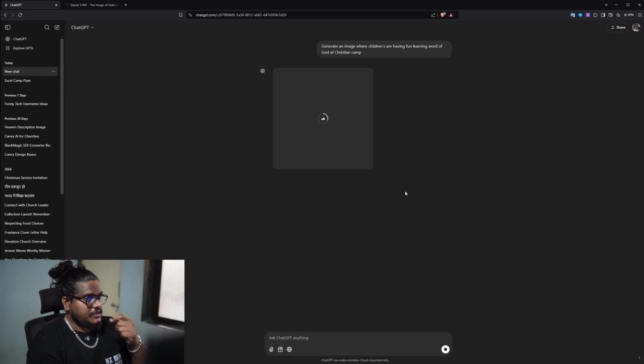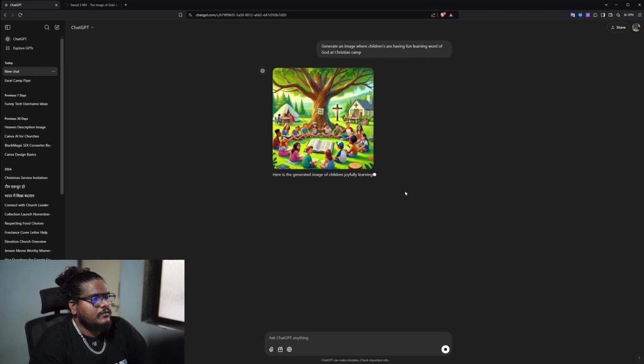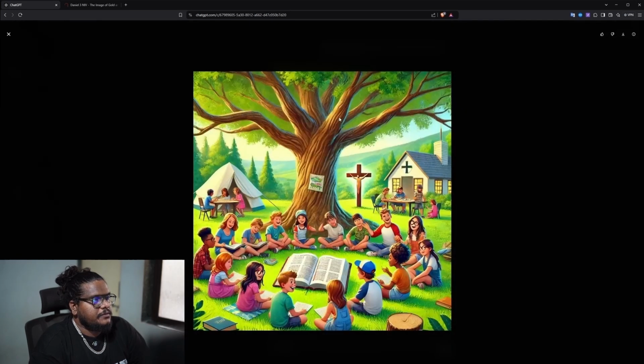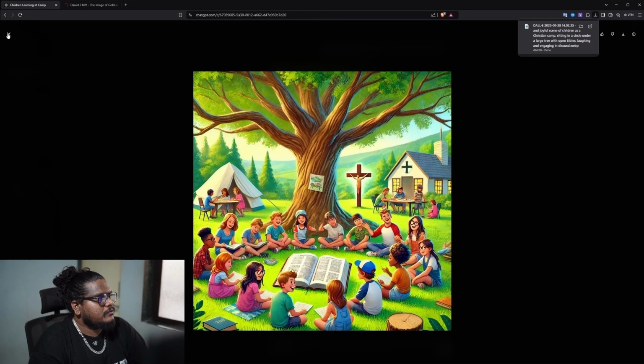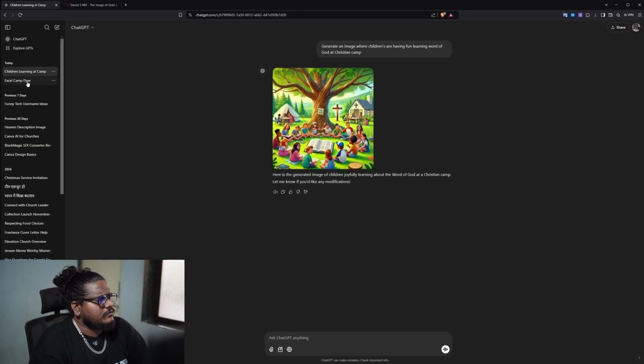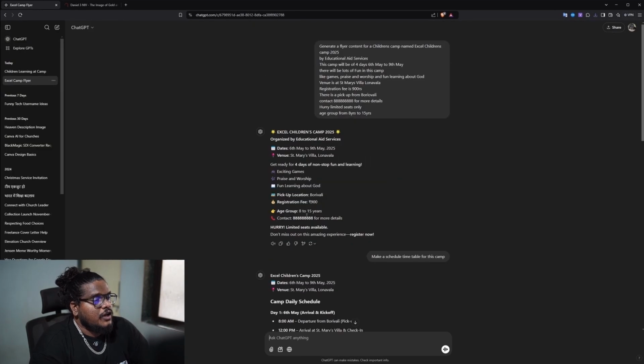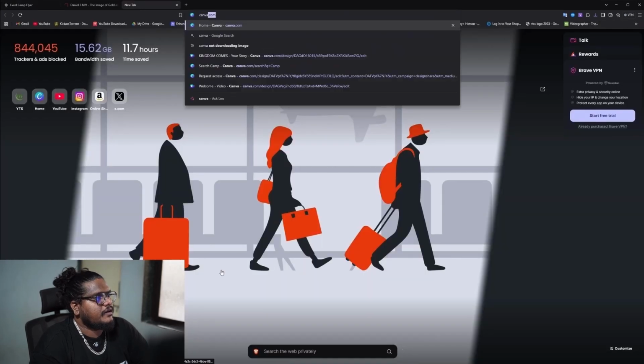So now as you can see, it's generating an image. There you have it. This image has been generated. You can simply go ahead and download this image. So now we have content for the flyer. Let's go ahead and make a flyer.